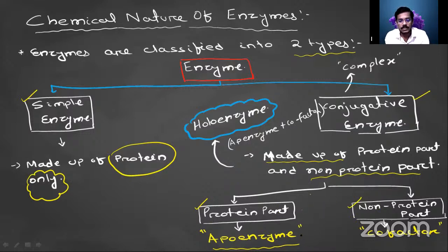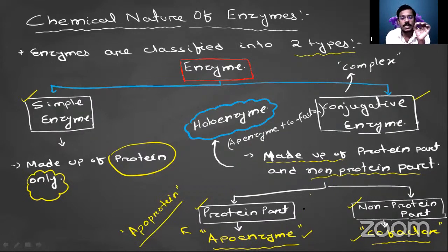The protein part in the conjugative enzyme is called the apoenzyme, and the non-protein part is called the cofactor. The apoenzyme is also called apoprotein. So in the conjugative enzyme, the apoenzyme and cofactor get joined.